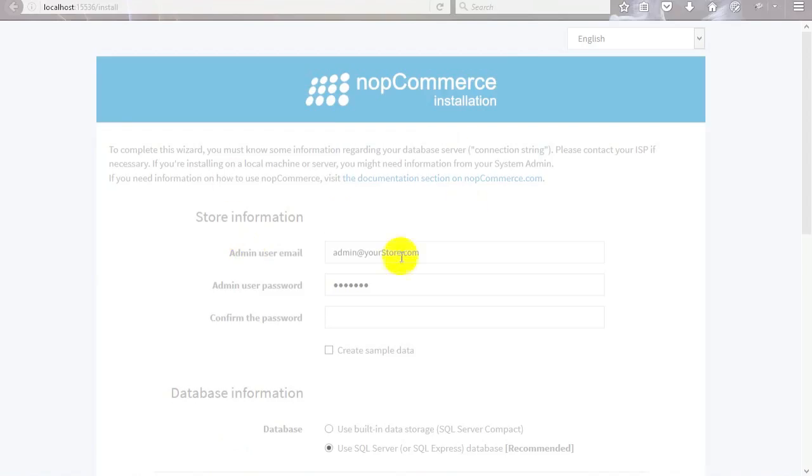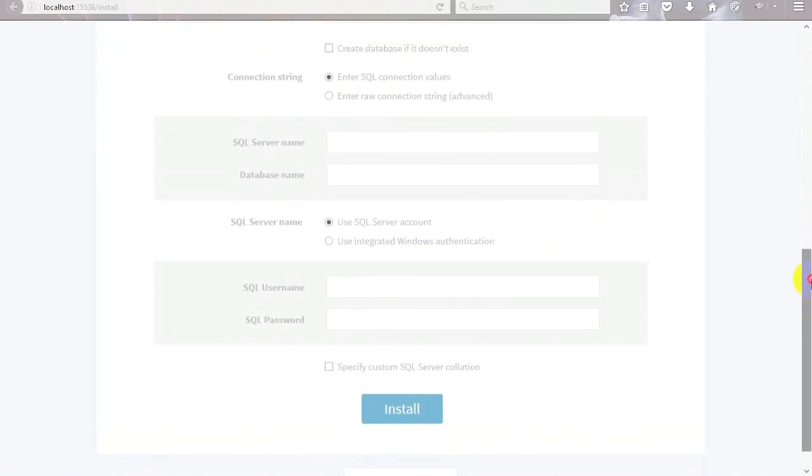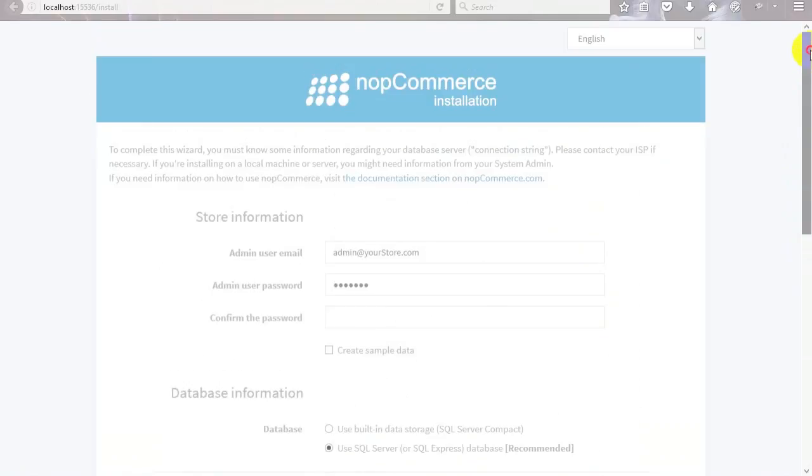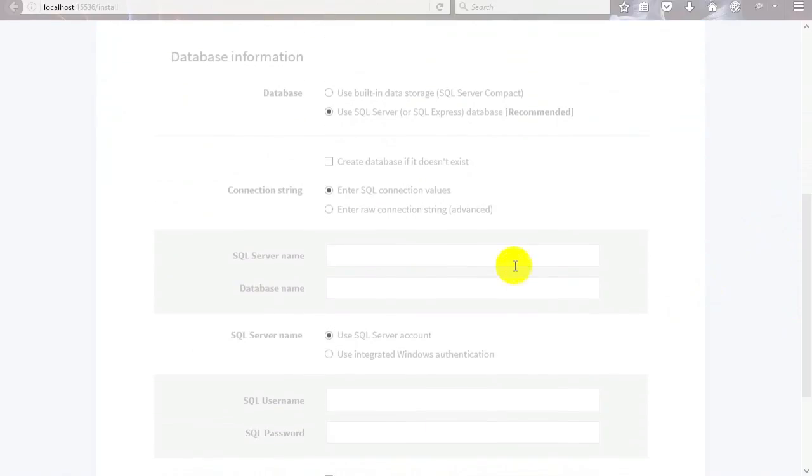So here's the installation part. This is the default email address given to us. Write your password and confirm password. You have to check the create sample data. For the database information, use the SQL server.